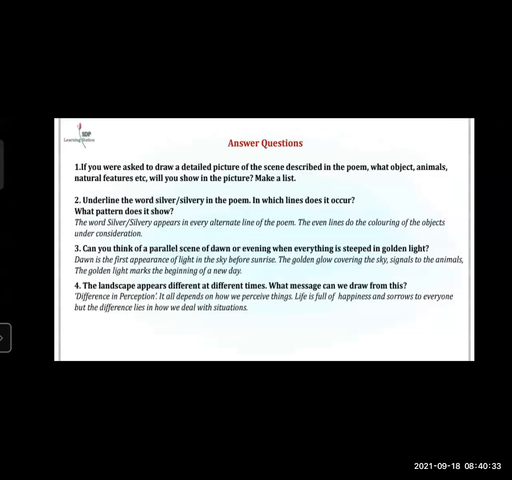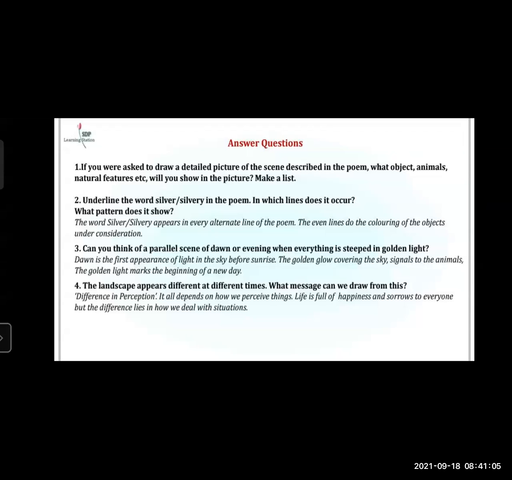Let's see some question and answer here. If you were asked to draw a detailed picture of the scene described in the poem, what objects, animals, natures, and features, etc. will you show in the picture? Make a list. So you can make a list of anything which is explained in the poem. Okay, next question is, underline the word silver or silvery in the poem. In which lines does it occur? What pattern does it show?